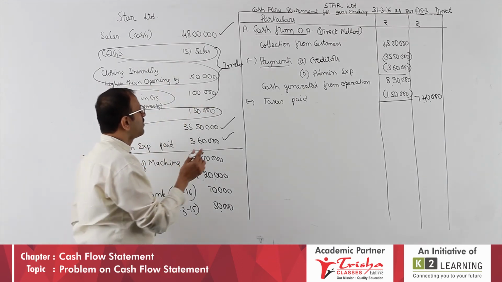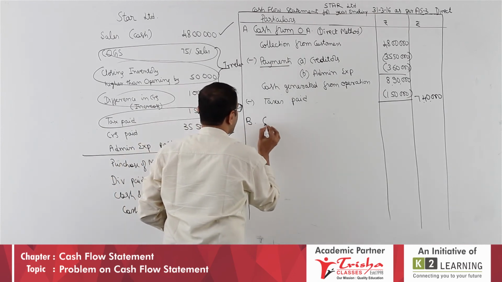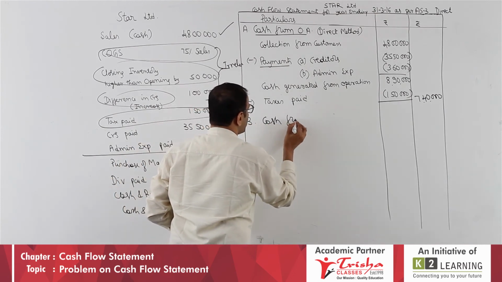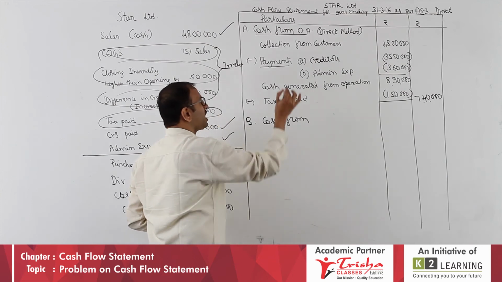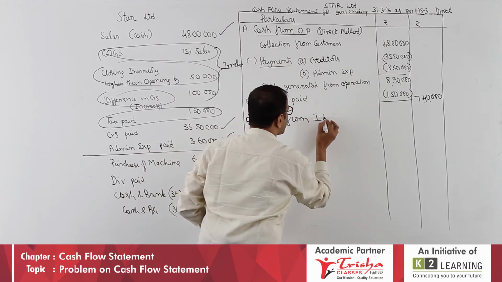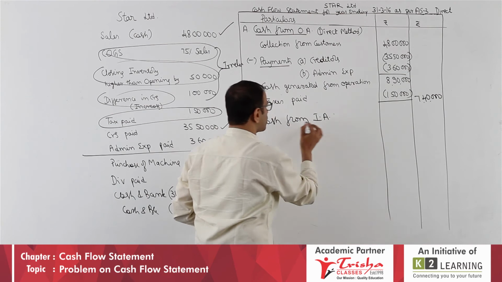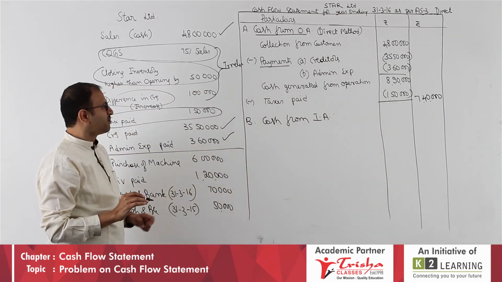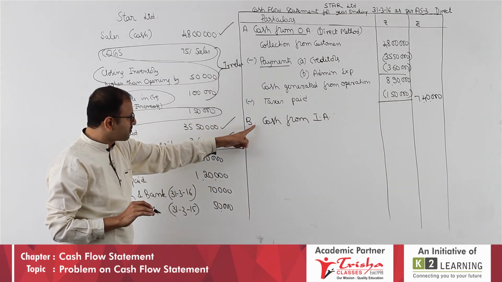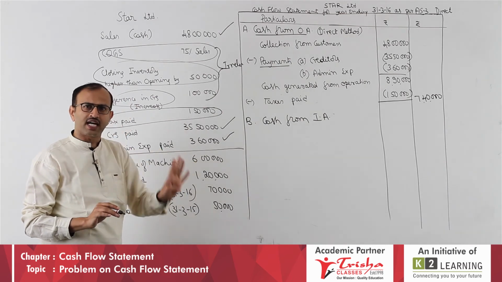Let us move on. What is the next one we have? Cash from, can you tell me along with me? Cash from which activity? Operating, over. Now, we have to take investing activity. There is no method choice here, it is always the direct method. The method differs only in the first part. In B and C, in all problems, it is the direct method only.